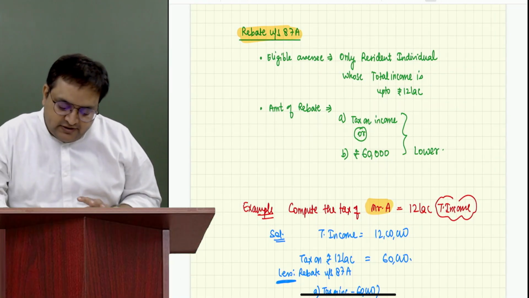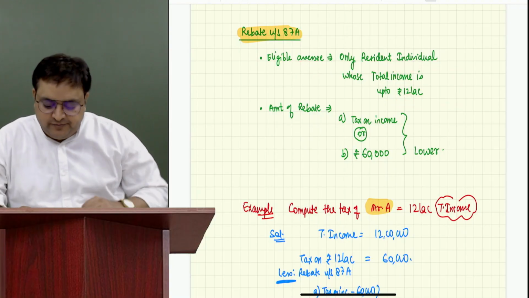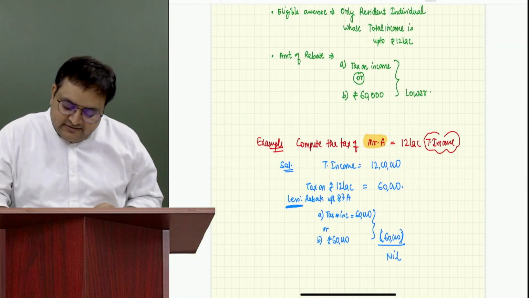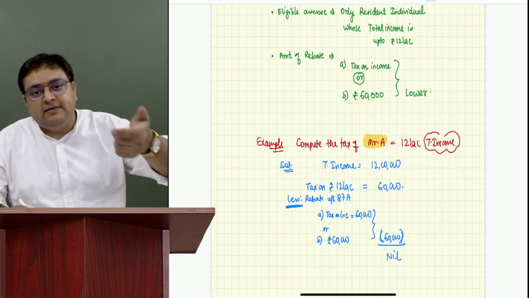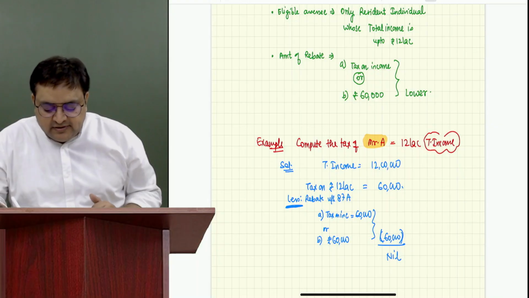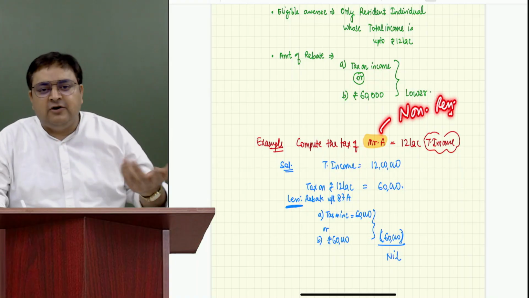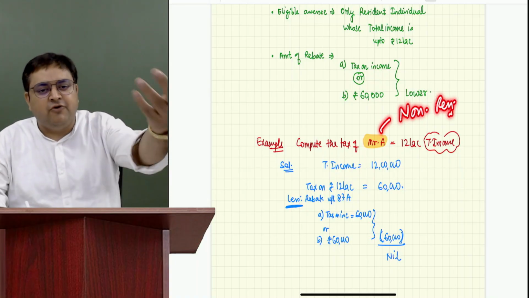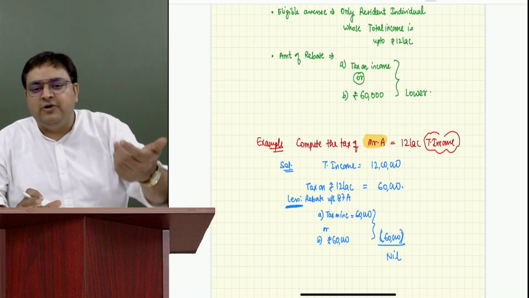So we understood that the eligible assessee is a resident individual if he is earning total income of 12 lakh rupees. Here, this guy is earning 12 lakh. He was supposed to pay tax of 60,000, but because of rebate, he is not paying any taxes. But let's say, for example, Mr. A would have been non-resident. Mostly he lives outside India, mostly he is a foreigner, let's say. So the government has no sympathy with him because he is not coming to vote, right?